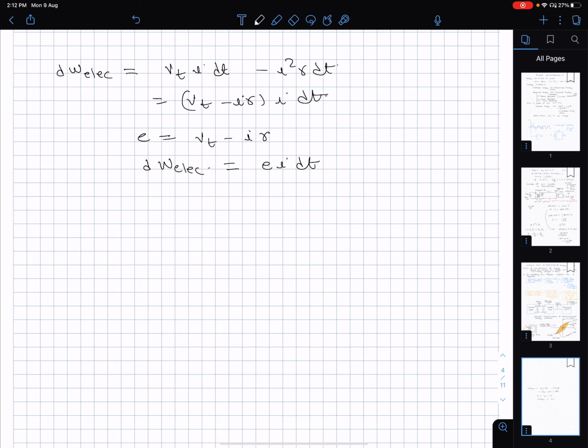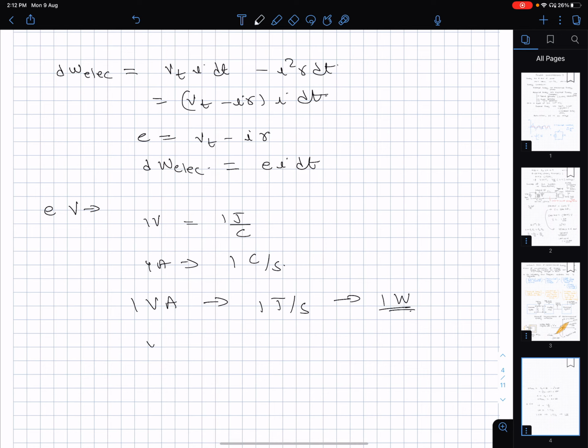E I dt. Now just remember what E is: the unit of E is volts. What is 1 volt? 1 volt is 1 joule per coulomb. And 1 ampere is 1 coulomb per second. So 1 volt ampere is, unit-wise, 1 joule per second, which is the same as 1 watt.